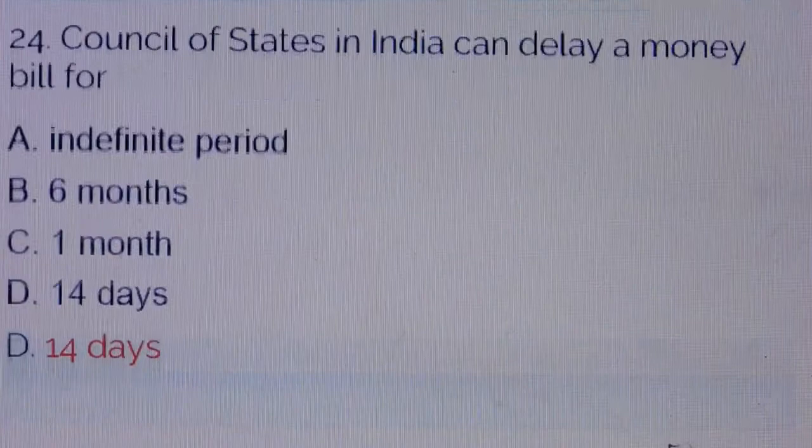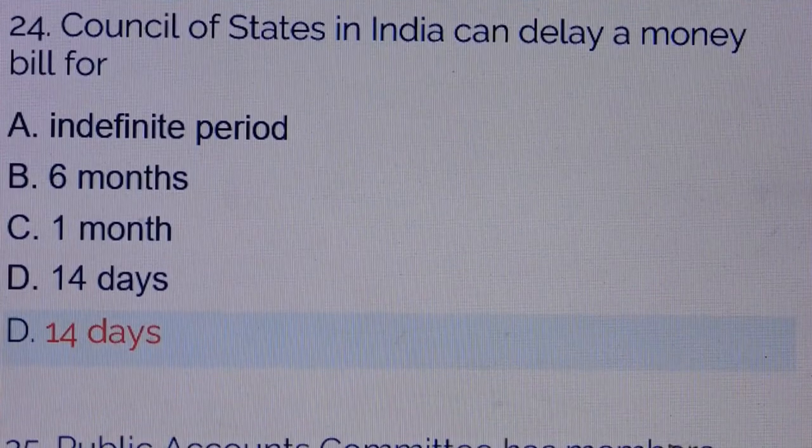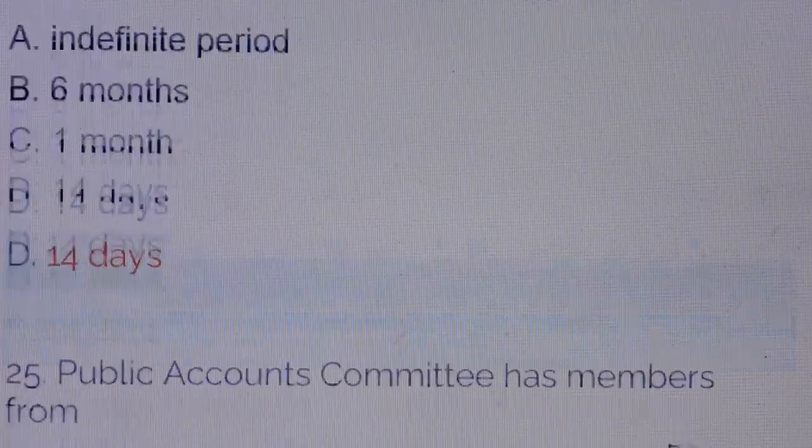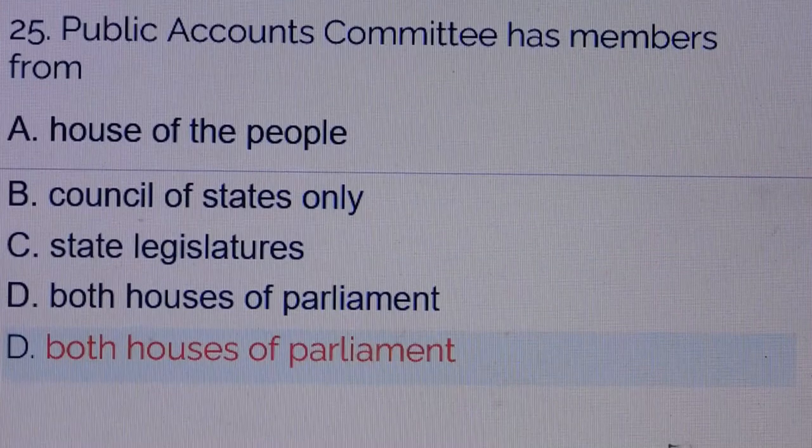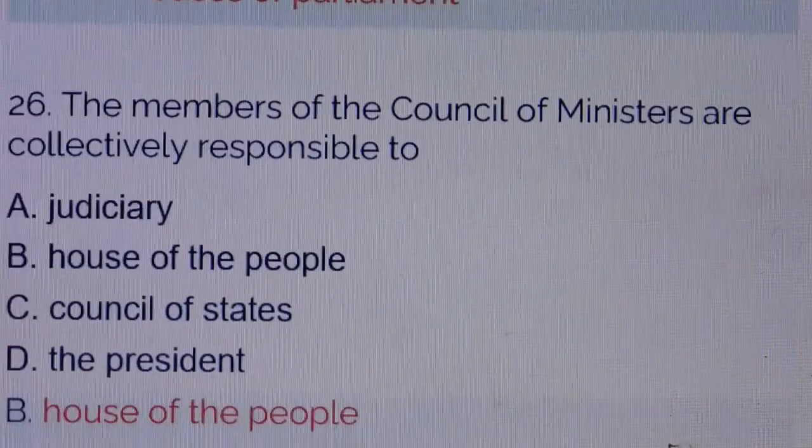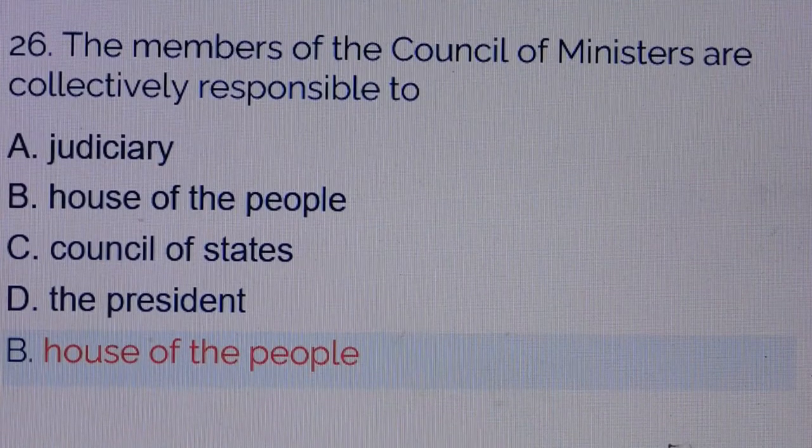Question number 24. Council of States in India can delay a money bill for. Answer is option number D, 14 days. Question number 25. Public Accounts Committee has members from. Answer is option number D, both houses of parliament. Question number 26. The members of the Council of Ministers are collectively responsible to. Answer is option number B, House of the People.